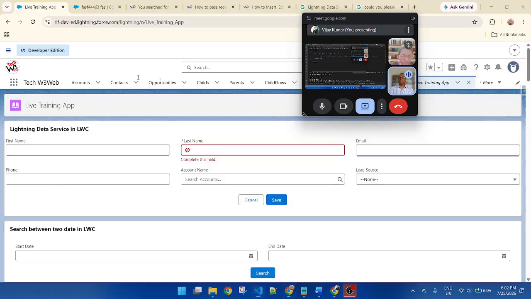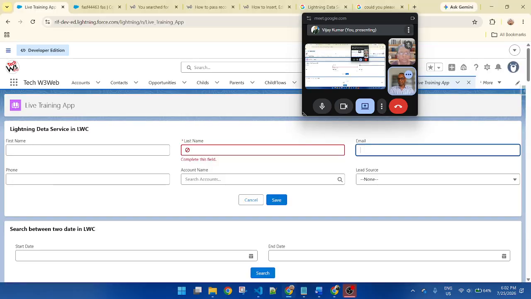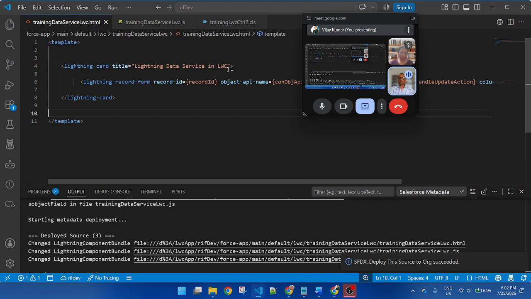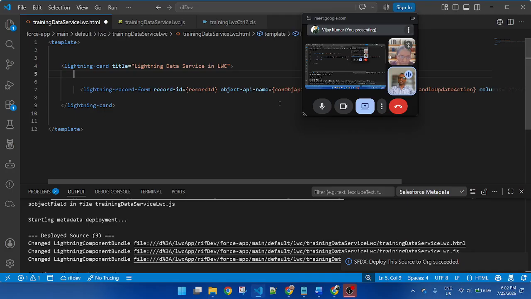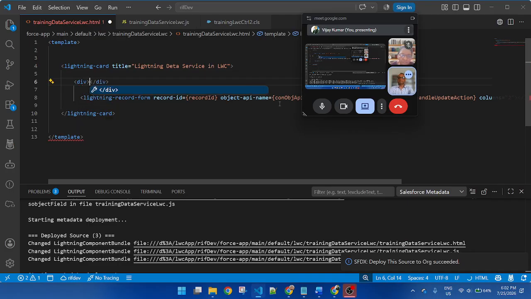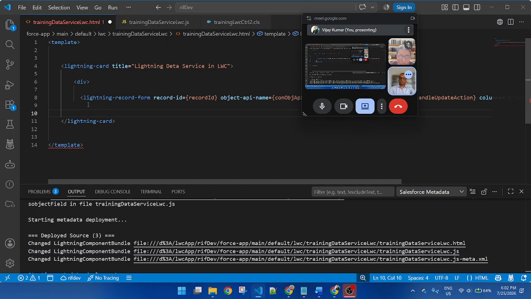And here I want to display a space. You can see there is no space horizontally on both sides. So I want to give a space around the container. So inside the lightning card, I create another div. This div will close after this Lightning record form here.